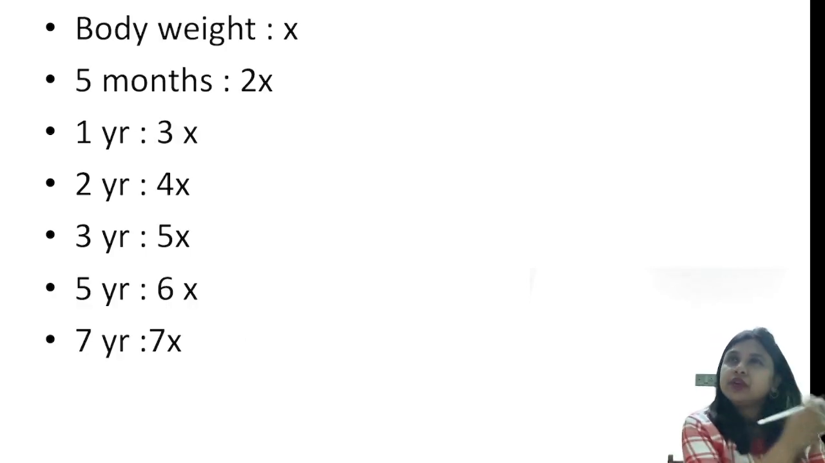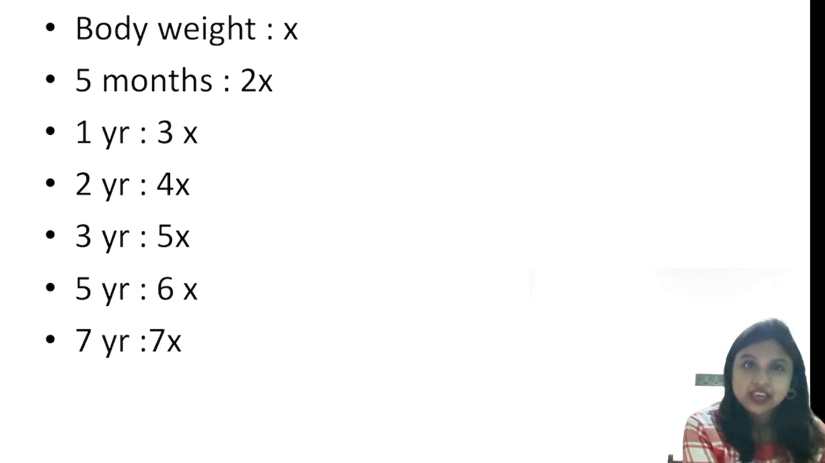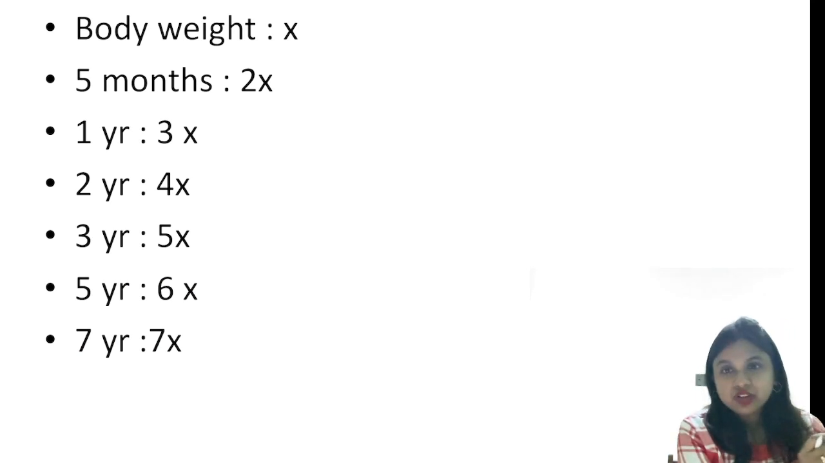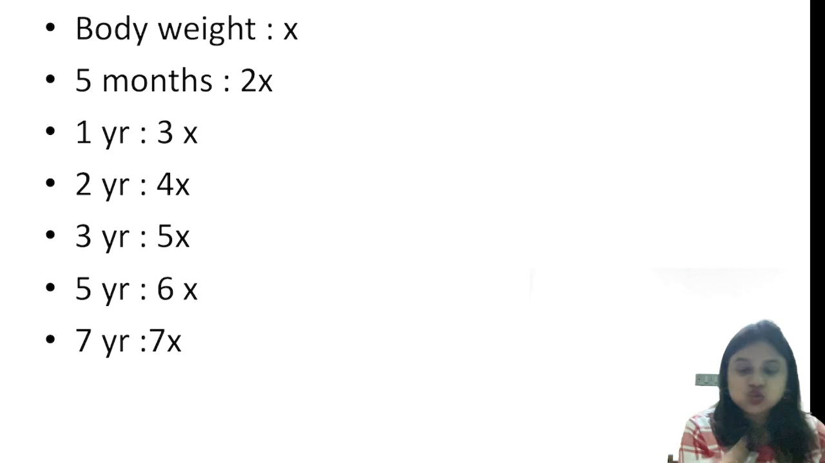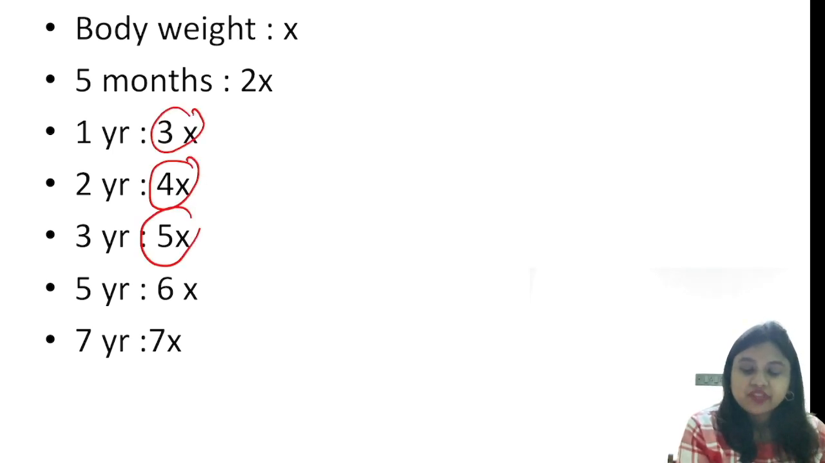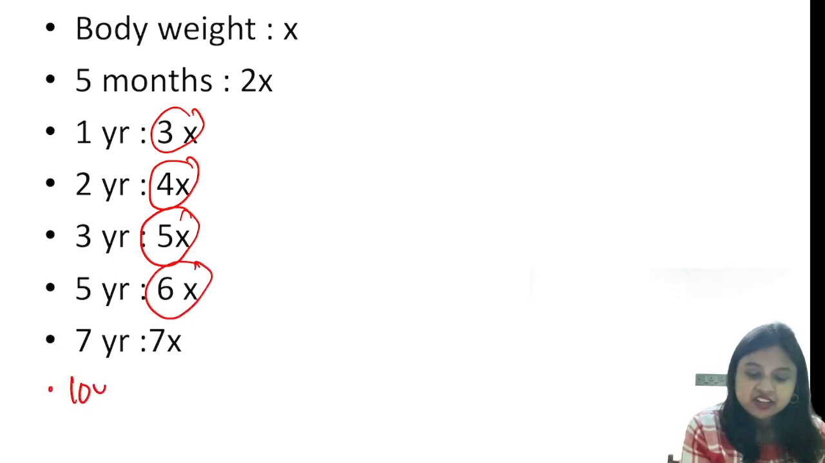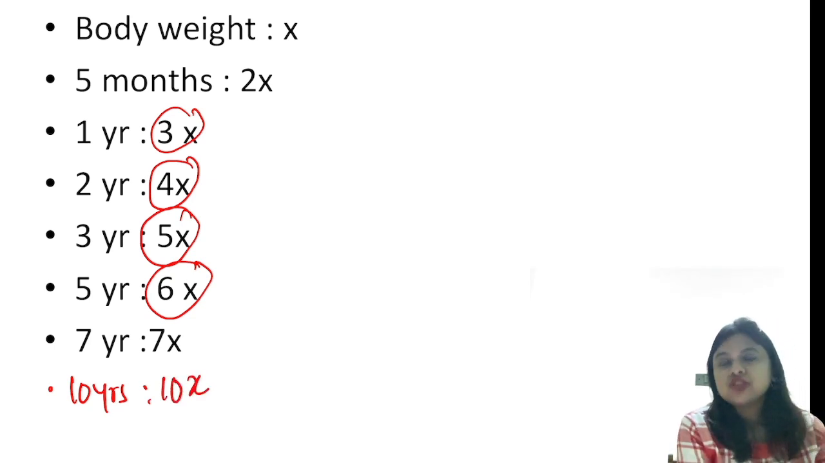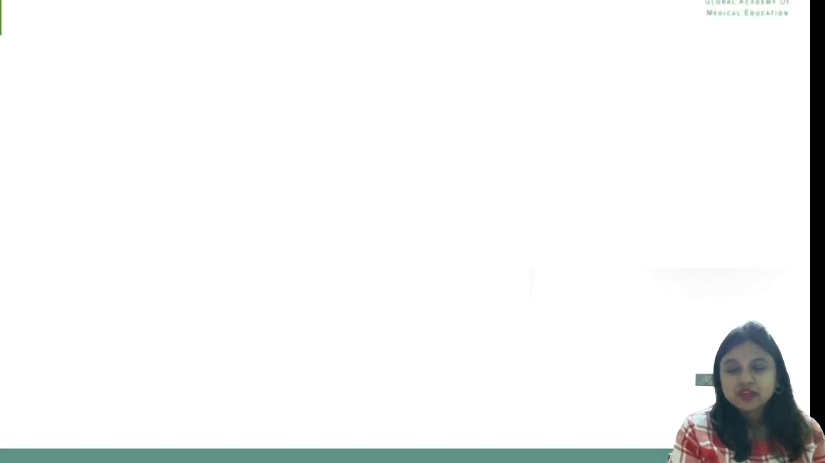Now this is a very easy formula to understand about the weight gain. So if the body weight of a child at birth is x, in 5 months it is 2x. At 1 year it is 3x, 2 years 4x, 3 years 5x, 5 years 6x, 7 years 7x, and in 10 years it is 10x. So if you know this, you will be able to answer any question on weight gain. Okay, so these are the recalls from the pediatrics point of view.